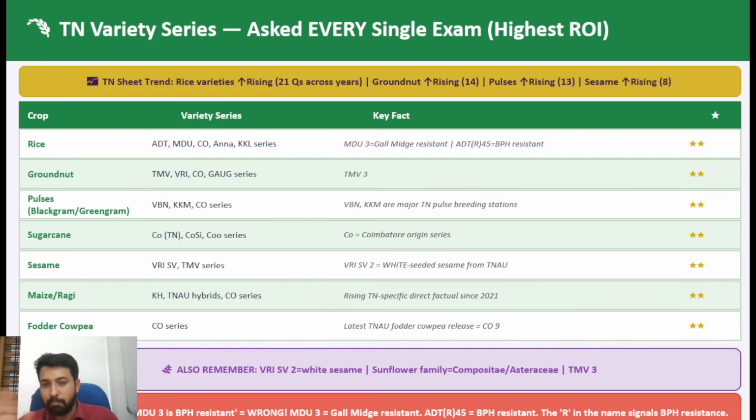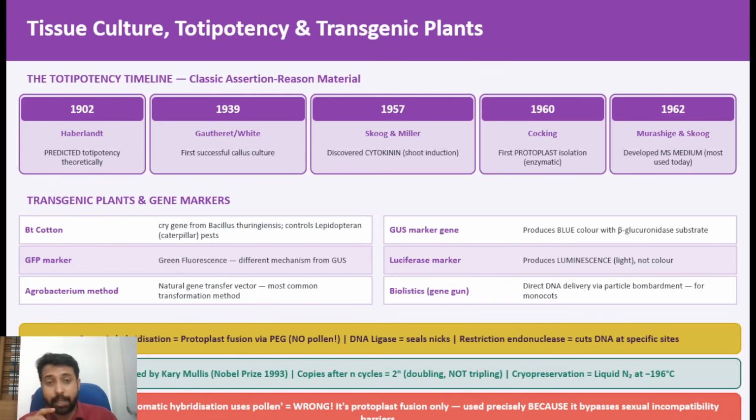Important. This is a very important area. You should not go to the exam without having a thorough idea about the varieties that are being cultivated in your area. In the previous 6 years itself, there were 21 questions. That means on average 4 to 5 questions are for sure from the Tamil Nadu state varieties. Clear? Okay. Then coming to the next point, these are all the top 10 areas of that priority list. We are just giving a bit deeper, important areas that you need to focus on.